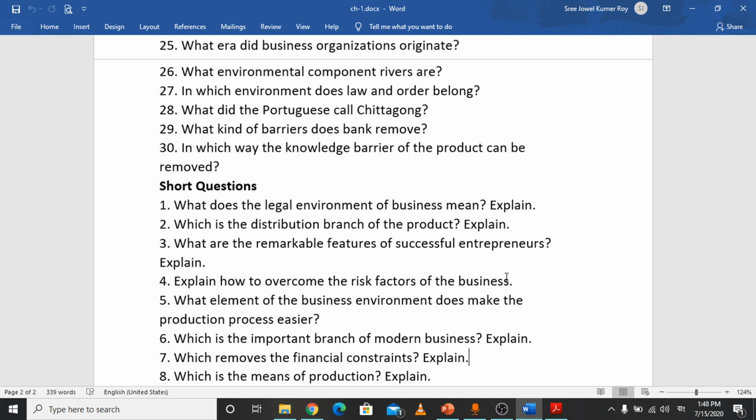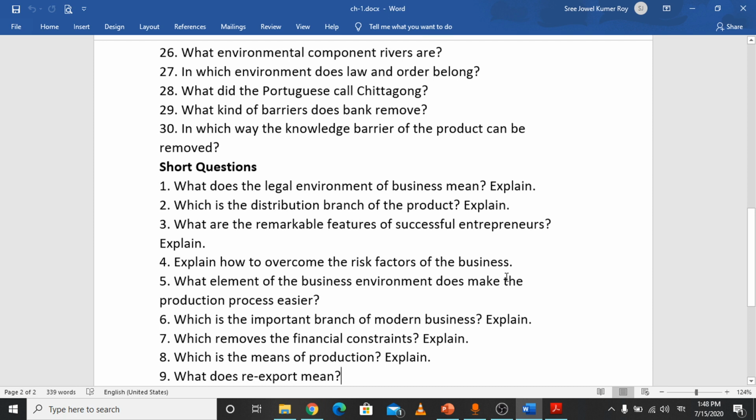With a little interest you can get a loan, or you can borrow money from the bank, and borrowing this money will help you get better opportunities to do the business successfully. That's why you can say that bank can help remove the financial constraints.